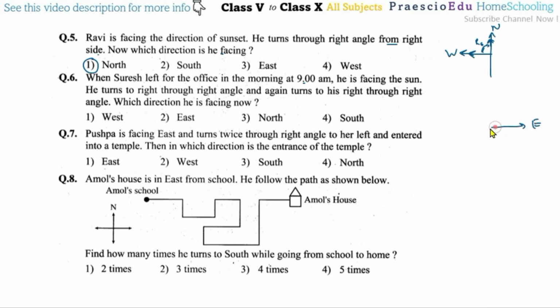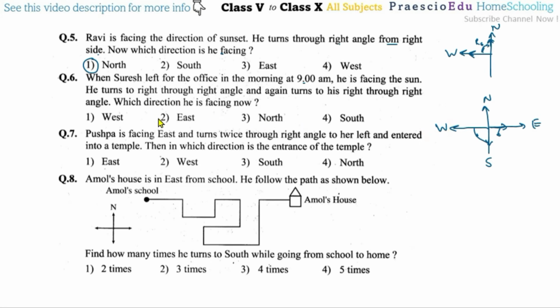So he is facing east first, then he turns right. Now if he is facing to the east, his right side is here, he turns to the right with a right angle, means now he is facing to the south. And again turns to his right side, because he is facing south now, and again turning, now he is facing to the west.